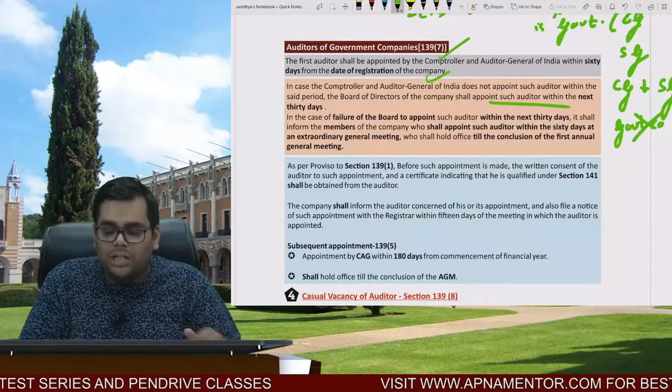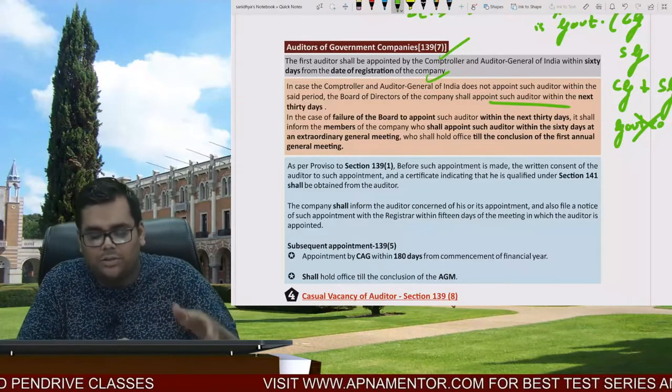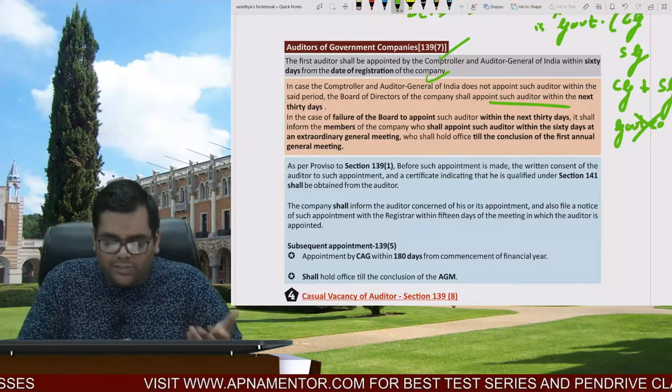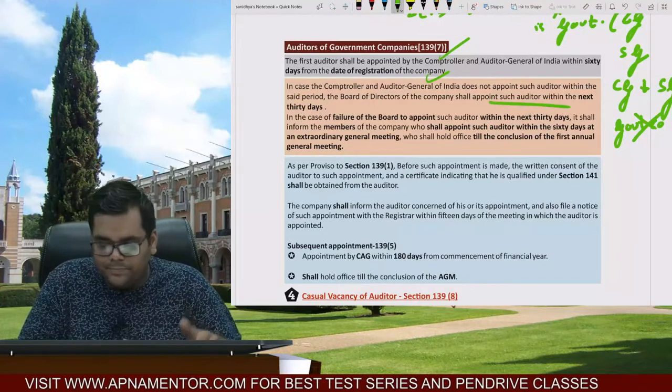The first auditor shall be appointed by the CAG within 60 days from the date of resignation, and in case the CAG does not appoint such auditor, then the board of directors shall appoint such next auditor within 30 days. And if the board of directors do not appoint, the members shall appoint in the next 60 days.